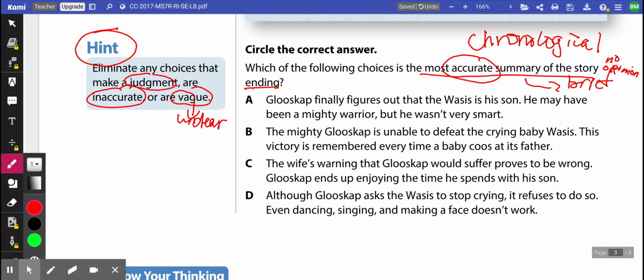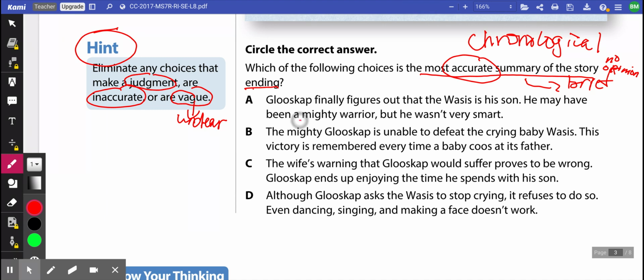So, A, Gloosclap finally figures out that the Wessis is his son. He may have been a mighty warrior, but he wasn't very smart. Okay. Well, the first part of that seems very true. He figures out that it's his son. But the second part says he may have been a mighty warrior.